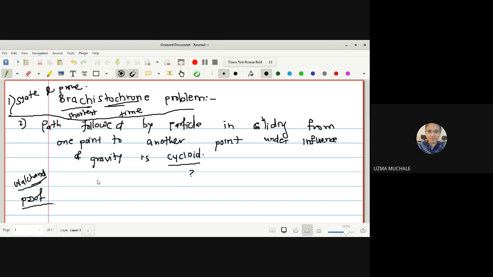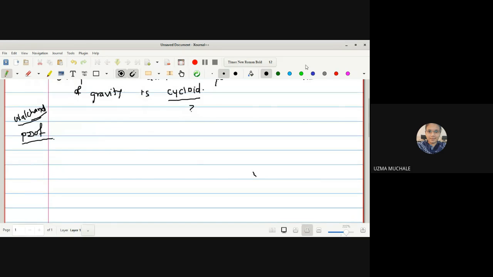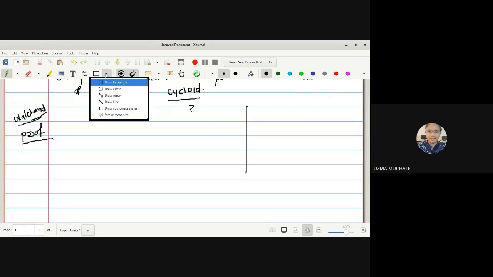along which a particle of mass m is moving from one point to another point. Now here, as we are discussing gravity, let us take a particle at some height. We are going to consider the xy plane, but in an inverted position, because we have a particle falling under the influence of gravity.